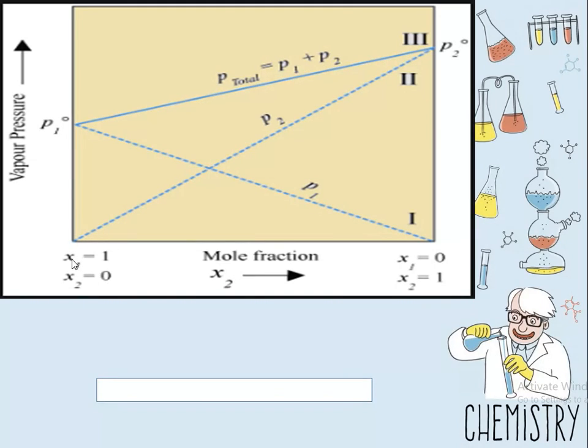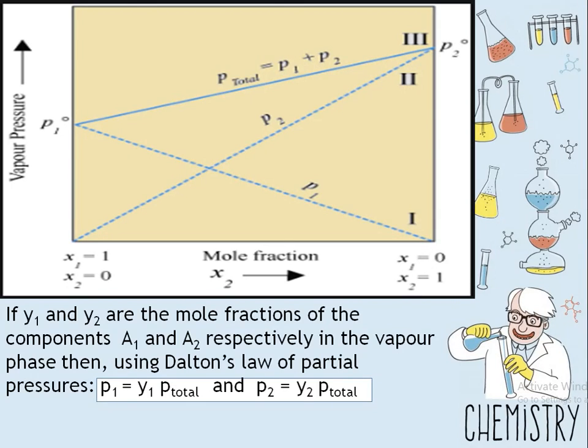When we consider x1 is equal to 1, then x2 will be 0, because x1 plus x2 will always be equal to 1. So vice versa, right? So if y1 and y2 are the mole fractions of the components A1 and A2 respectively in the vapor phase, then using Dalton's law, the partial pressure of A1 is equal to Y1 times P total, and P2 is Y2 times P total.